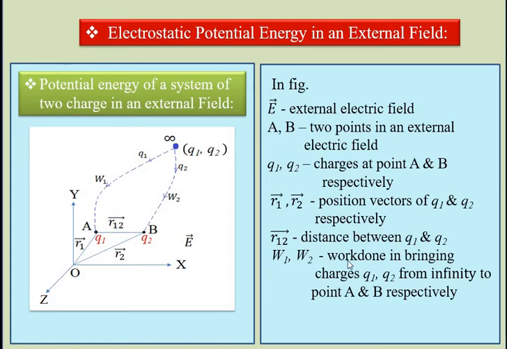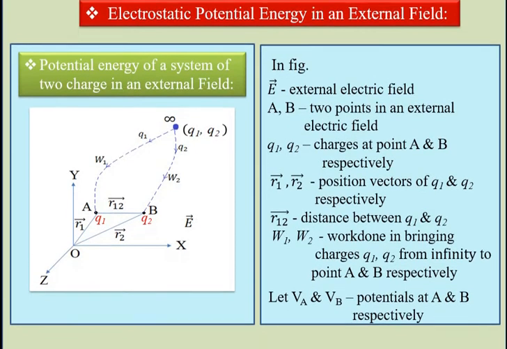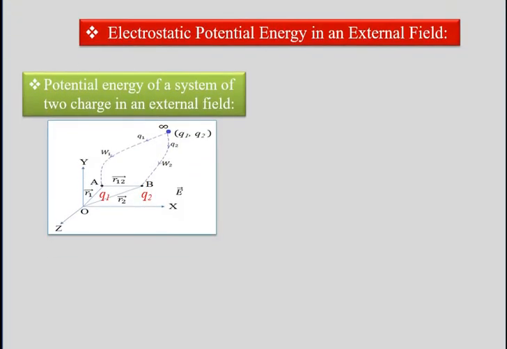W1 and W2 are the work done in bringing the charges Q1 and Q2 from infinity to point A and point B respectively. That is, W1 is the work done in bringing the charge Q1 from infinity to point A, and W2 is the work done in bringing the charge Q2 from infinity to point B. Let VA and VB be the potentials at point A and point B respectively. Here we have to bring the charges from infinity to points A and B respectively.